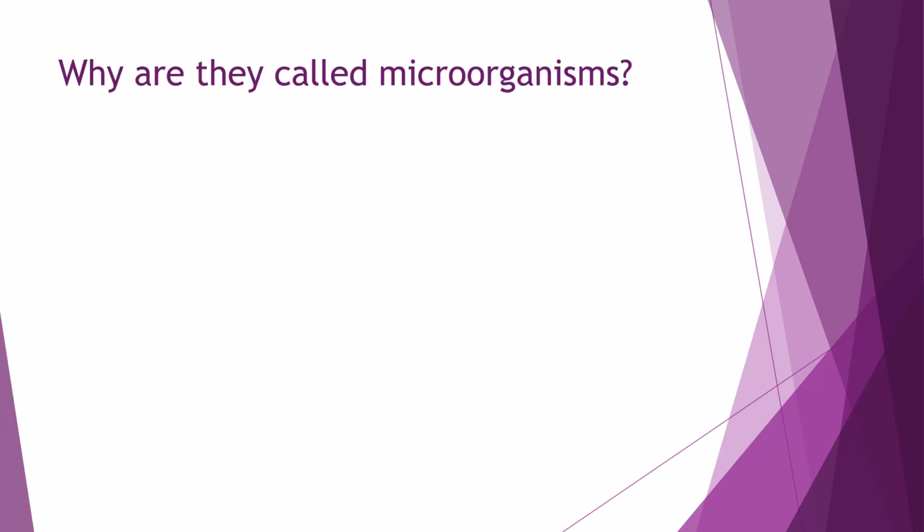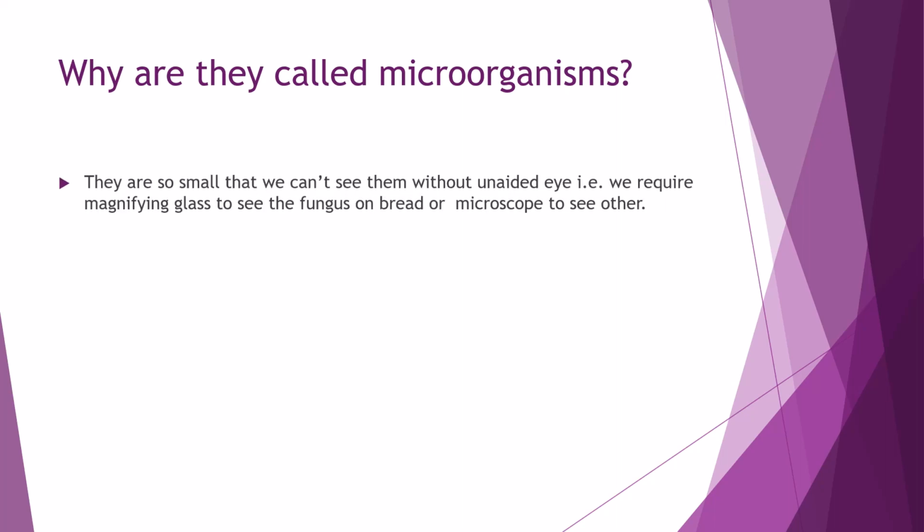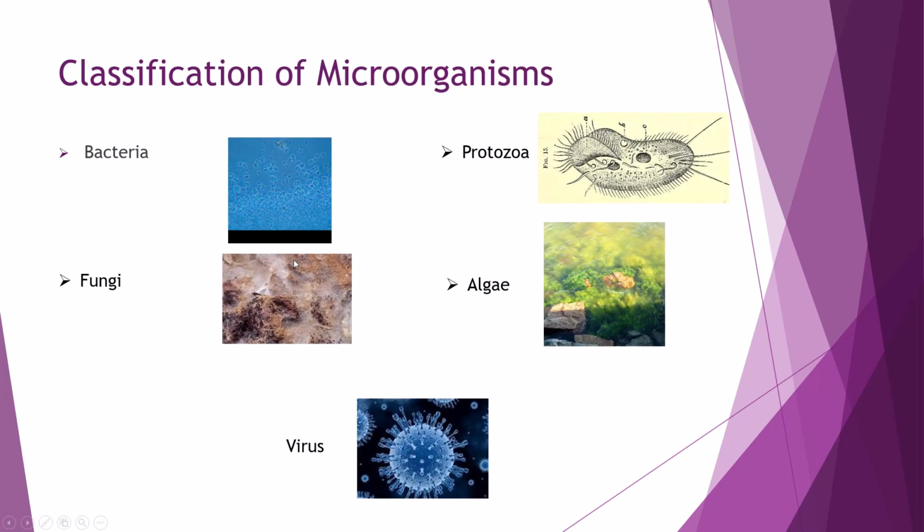Why are they called microorganisms? They are so small that we cannot see them with the unaided eye. That is, we require a magnifying glass to see the fungus on bread or a microscope to see others. We have classified microorganisms into four main groups.